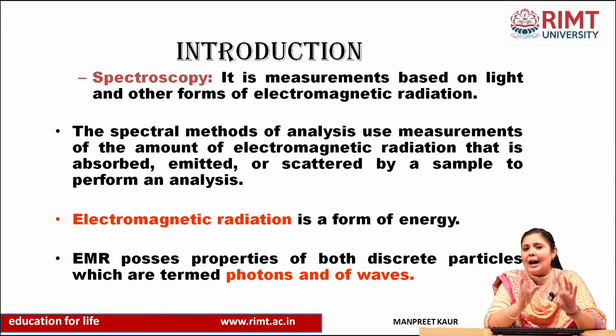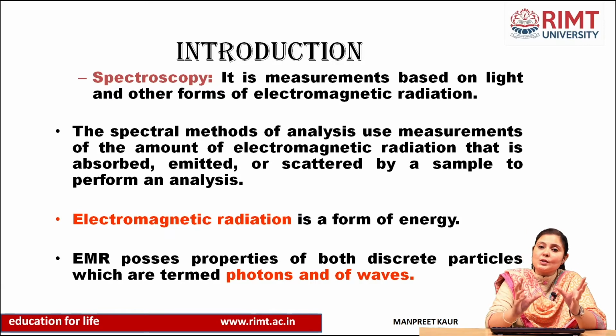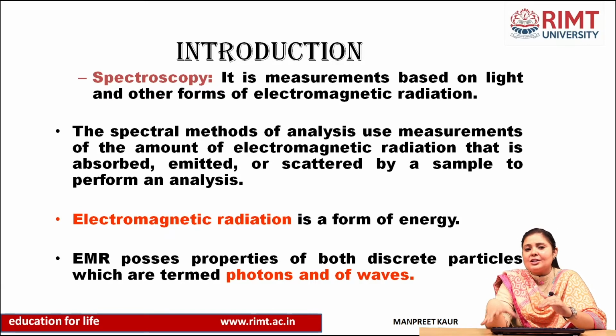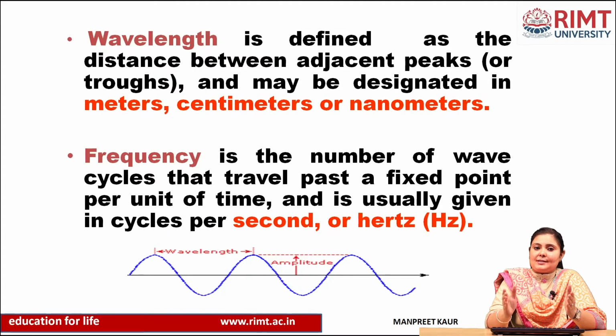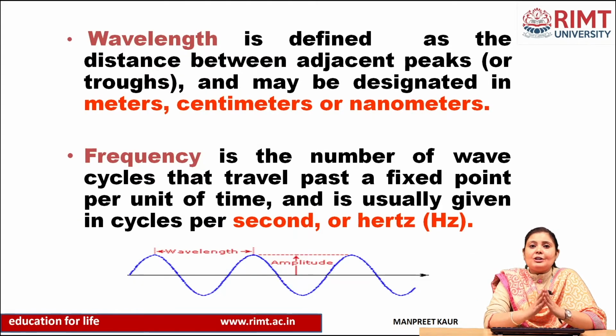In the two words, the first is electric and the second is magnetic. So electro means electric energy and magnetic means magnet energy. It means it is a form of electric and magnetic energy, that is electromagnetic radiation. We can also say EMR. EMR possesses the properties of both discrete particles, termed photons, and waves.